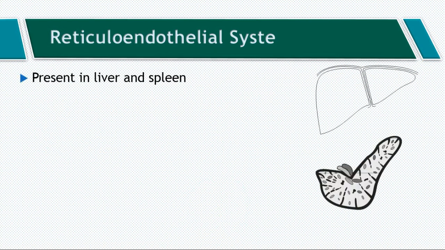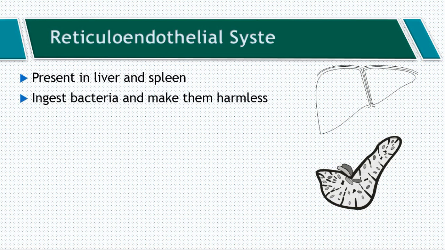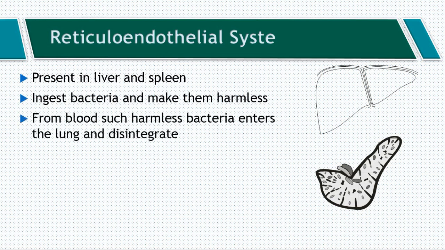The cells of the reticuloendothelial system are present in the liver and spleen. These cells ingest bacteria and make them harmless. From the blood, such harmless bacteria enter into the lungs and disintegrate in the lungs. So that is about the reticuloendothelial cells.